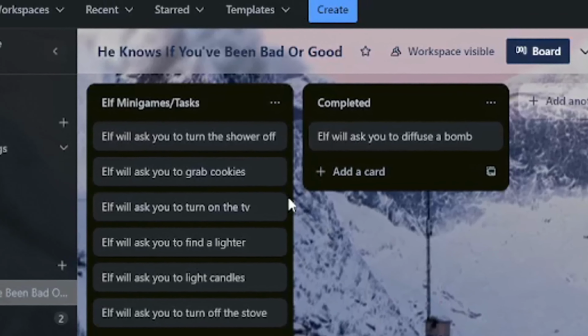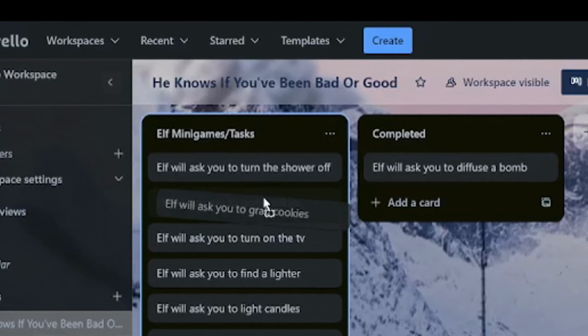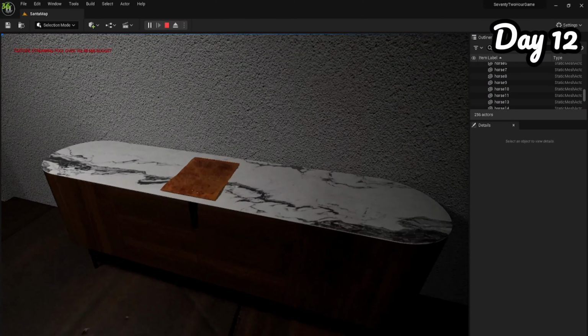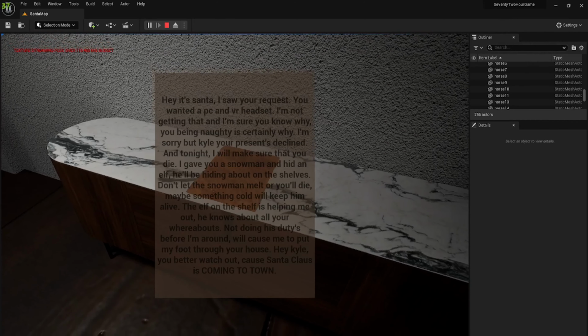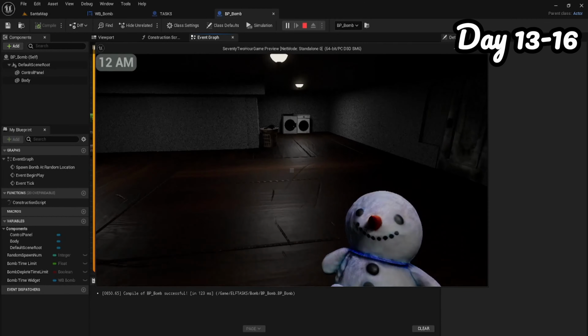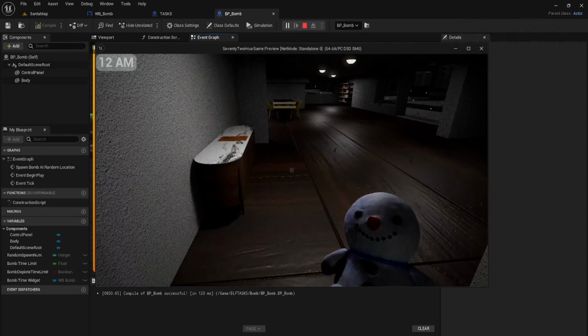I made a Trello board for all the tasks that the elf can throw at the player. I came up with an idea where cookies spawn around the house and you have to collect them. There's a note on the dresser next to the Christmas tree, and when you finish reading the note, you have to grab the snowman and then the night starts. Day 13 approached and I played some nice music and got to working.